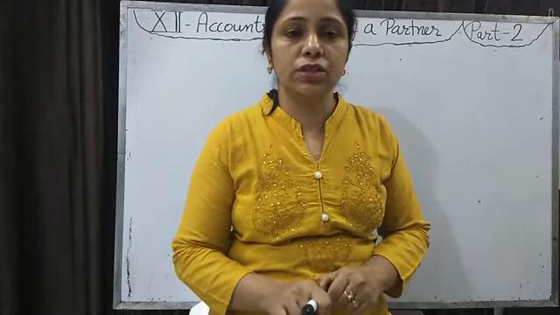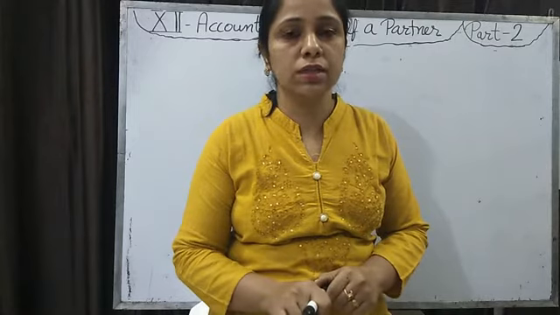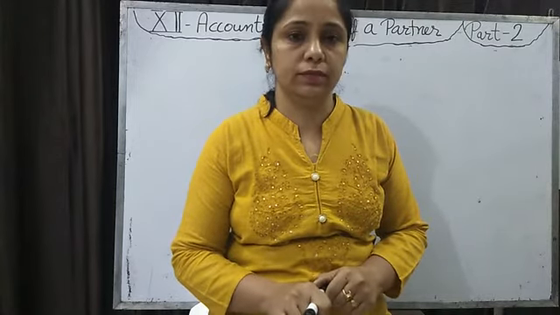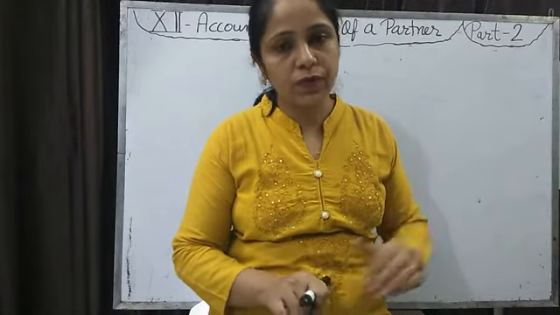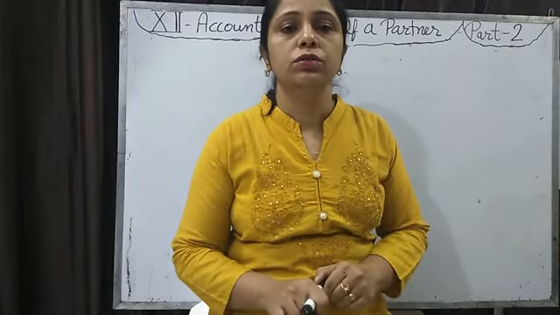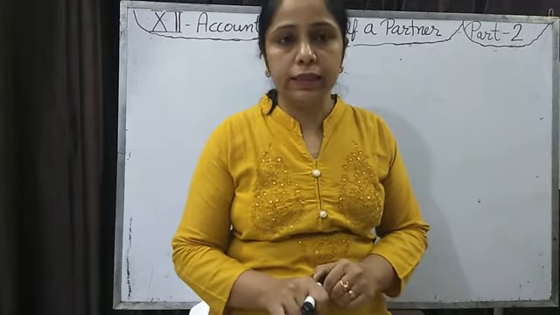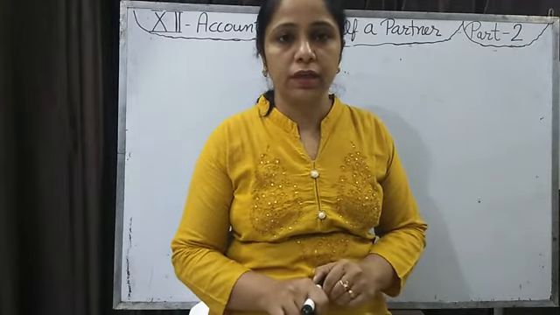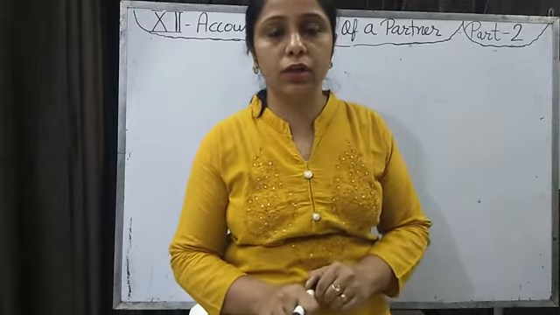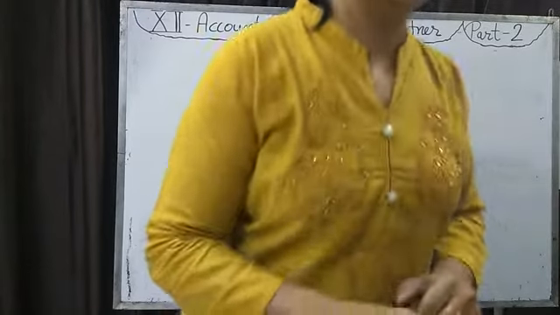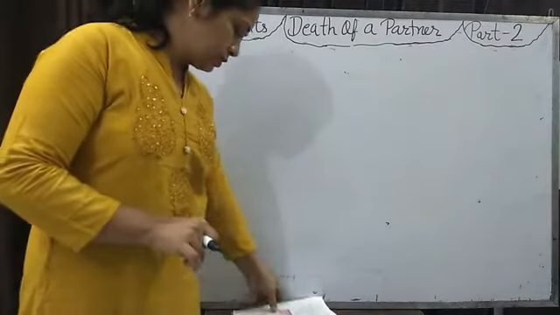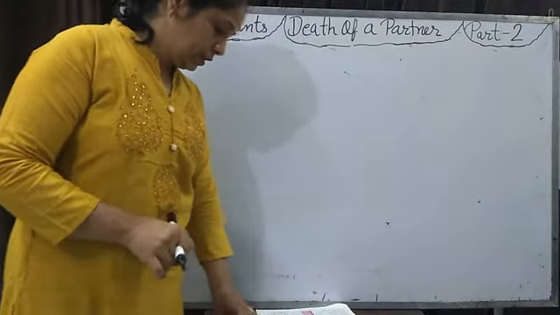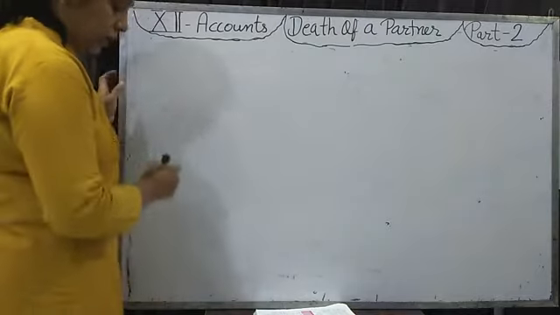In the previous video lecture, we discussed the journal entries at the time of death. So, in this video today, we will do some numericals related to this topic that are in your book, D K Goel. Do you all have that book? We will start with question number 61. A, B, C are partners.